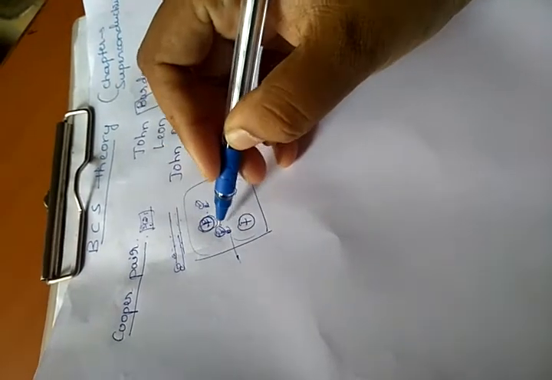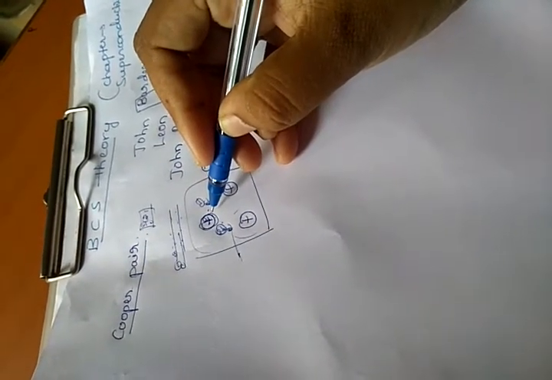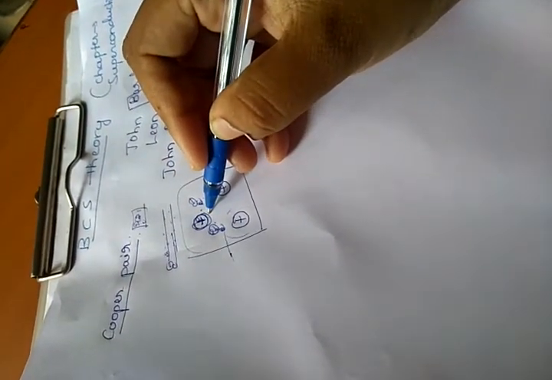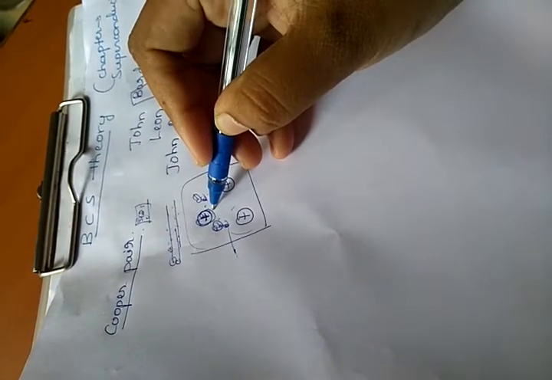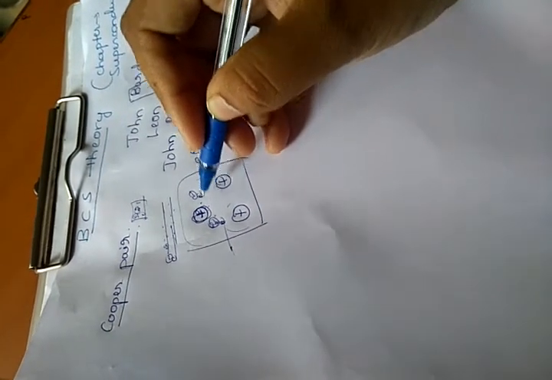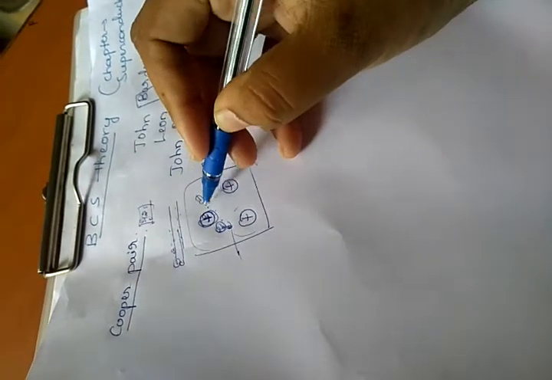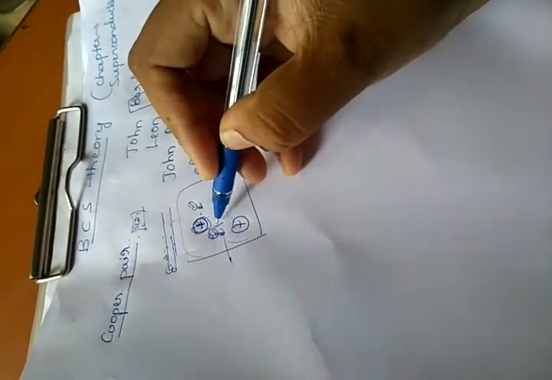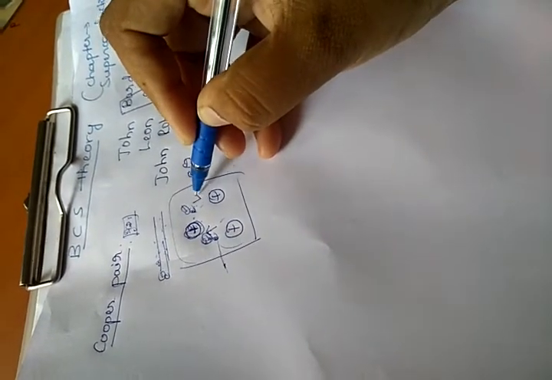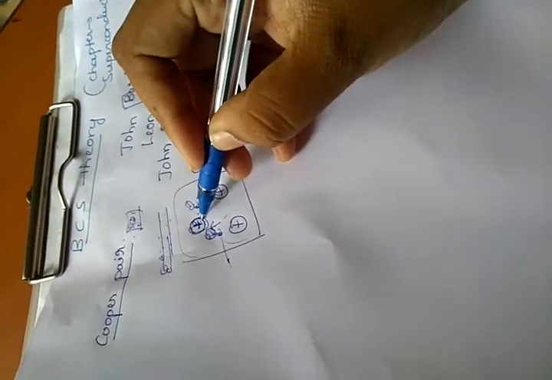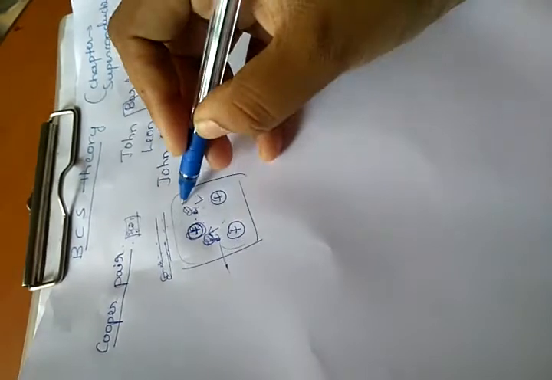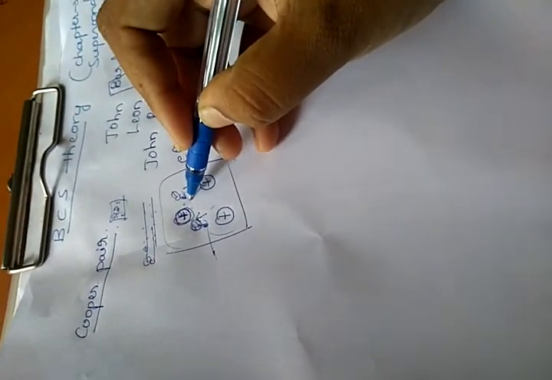So the net positive charge density around the lattice is going to increase because of this deformation. This deformation of the lattice causes another electron to be attracted towards the lattice with opposite spin. If one has upward spin, the other electron with downward spin will be attracted towards it. So there is a formation of a pair of electrons bound together with some force, that we call a Cooper pair.